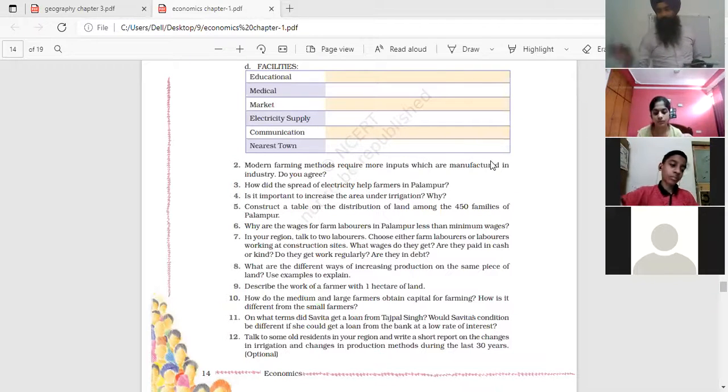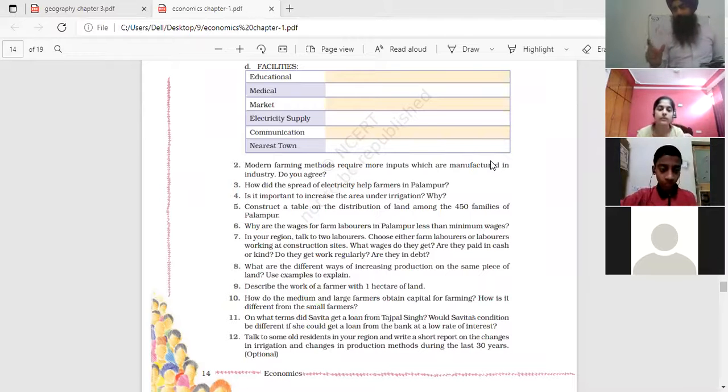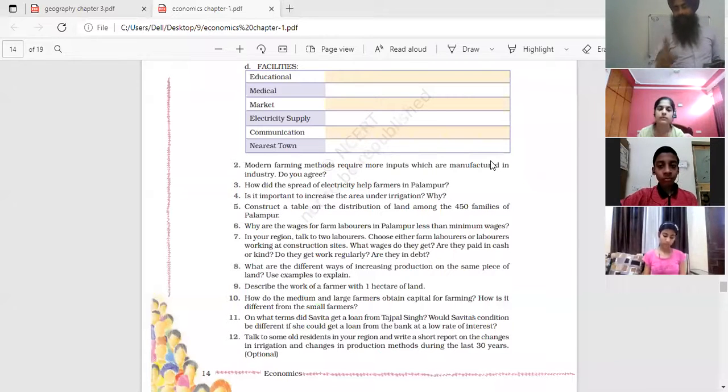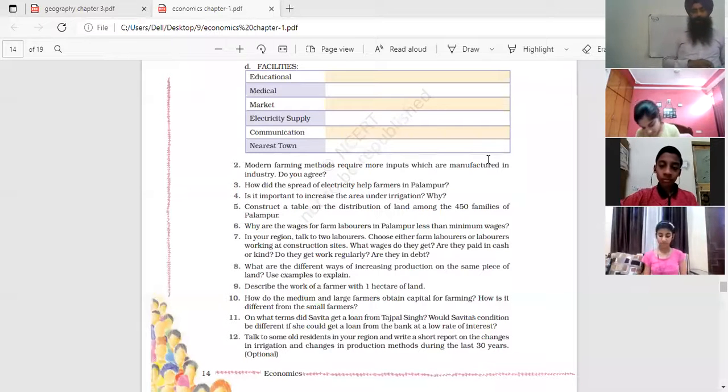Clear? For example, if Diya uses 10,000 of that 1 lakh rupees deposited in her account, then they will charge interest on the 10,000, not on the complete 1 lakh, because 90,000 is still available in her account. Clear? So this is the other scheme through which the farmers are benefited. The government is encouraging farming.